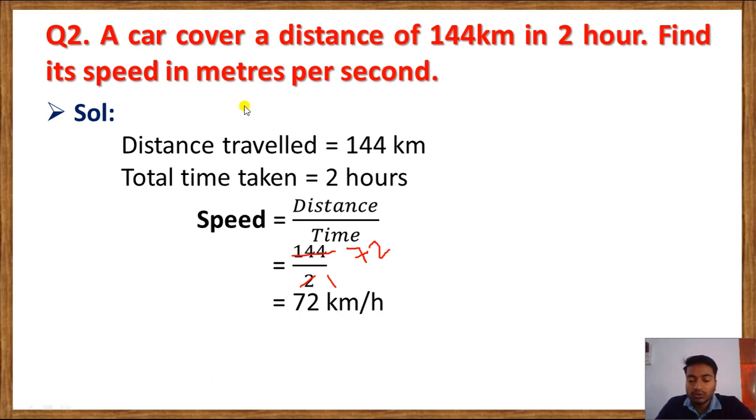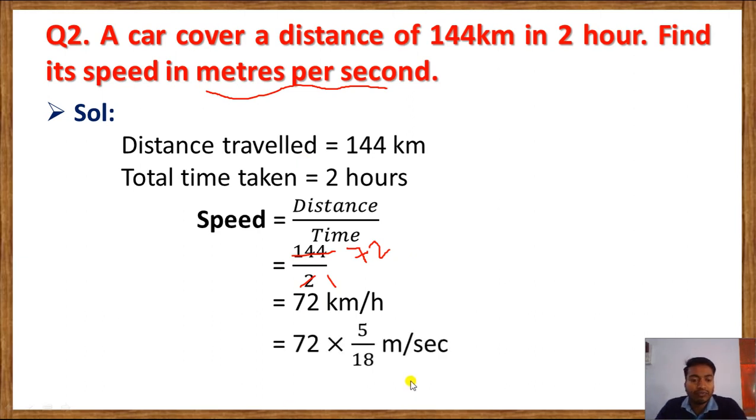Now according to the question, we have to convert this into meter per second. You know very well how to convert from kilometer per hour to meter per second by multiplying by 5 by 18. Now reduce the term. 18 1s are 18, 18 4s are 72.